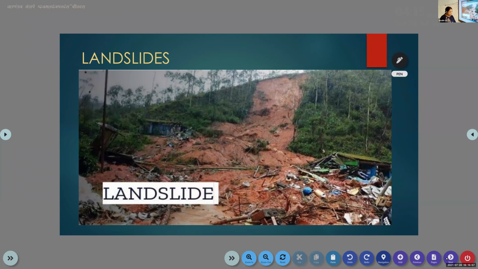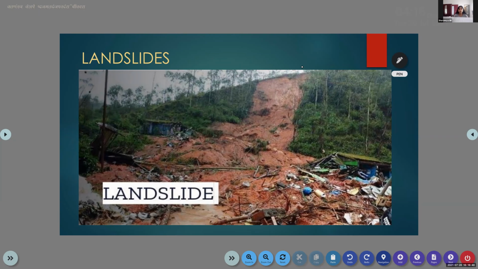Landslides. What is a landslide? In mountains, a landslide means a collapse of a mass of earth or rock from the mountain cliff or the mountain area. How will it collapse? Due to heavy rain, or due to an earthquake, or due to volcanic eruptions.